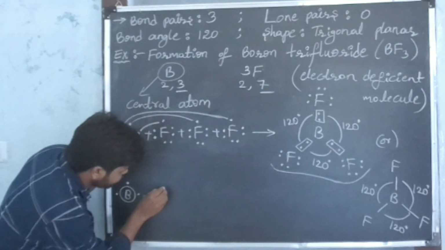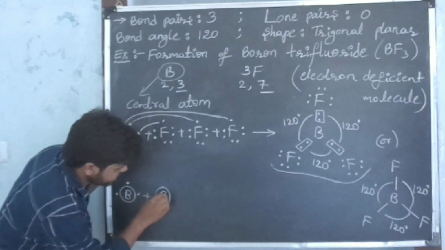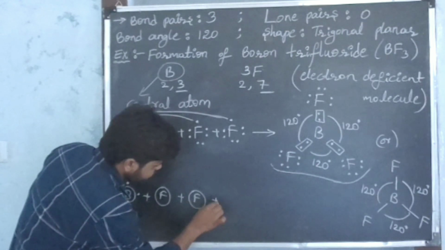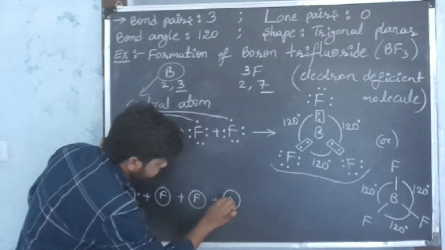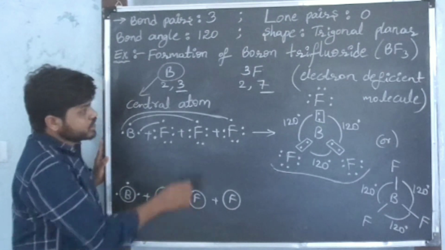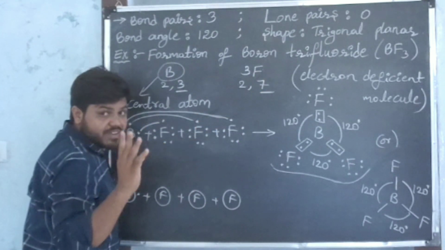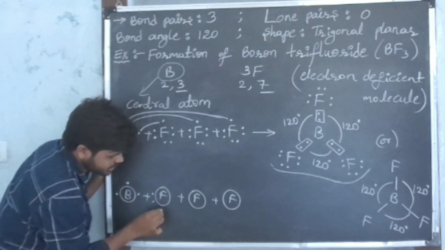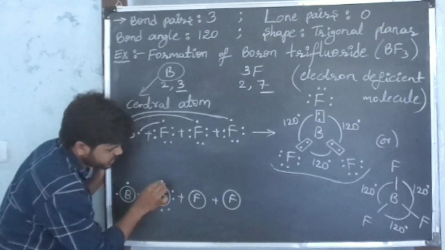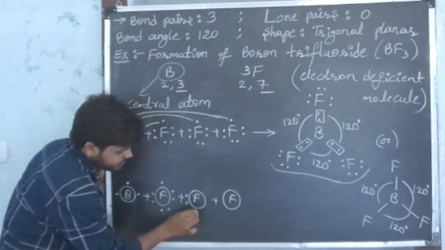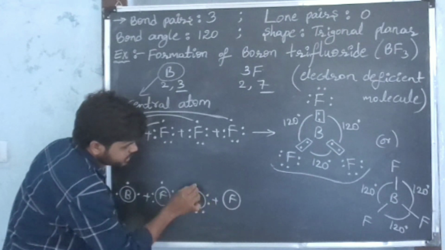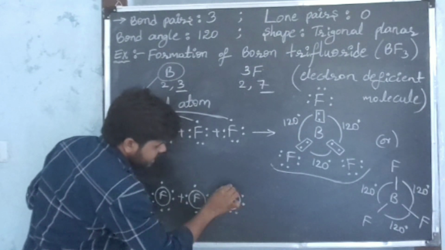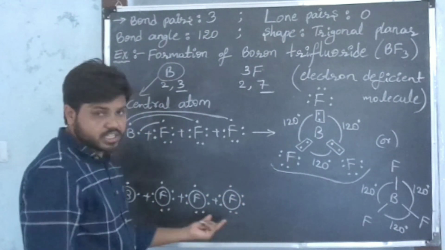I am taking 3 fluorine valence shells. One fluorine valence shell and another fluorine valence shell. Here, another fluorine valence shell. 3 fluorine valence shells I am taking. Now in each fluorine, 7 valence electrons are there. I am placing those 7 valence electrons around the spherical surface, meaning around the sphere. Here also I am placing 7 valence electrons around the spherical surface. Here also the same. Now I place 7 valence electrons around the spherical surface.